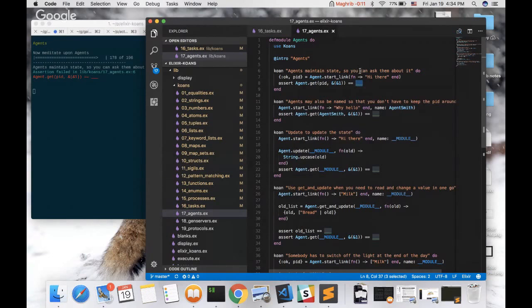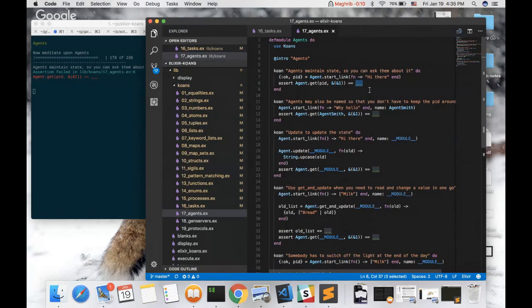So agents maintain a state, so you can ask them about it. Here the code just starts an agent with a link, and the agent is a function that returns hi there. Start link returns directly okay and the process ID.